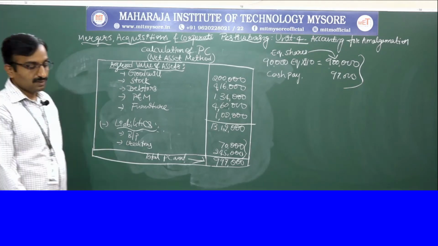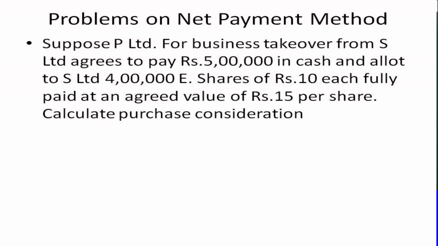Next, moving on to another type of problem, for the net payment method. Suppose P Limited, for business takeover from S Limited, agrees to pay 5 lakh rupees in cash and allot S Limited 4 lakh rupees of equity shares of 10 rupees each, fully paid, at an agreed value of 15 rupees per share. We have to calculate the PC.